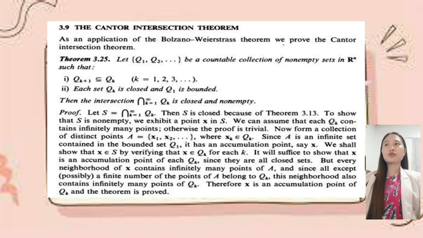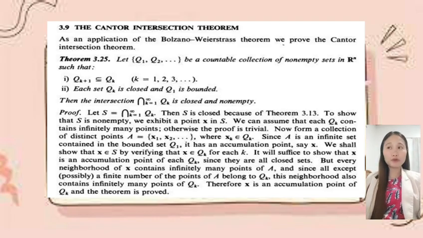Okay, so let's proceed to 3.9, which is the contour intersection theorem. As an application of the Bolzano-Weierstrass theorem, we prove the contour intersection theorem. Theorem 3.25: let Q sub 1, Q sub 2, and so on be a countable collection of non-empty sets in R^n, such that first, Q sub k plus 1 is a subset of Q sub k, where k is equal to 1, 2, 3, and so on. Each set Q sub k is closed and Q sub 1 is bounded. Then the intersection of Q sub k, where k is equal to 1 up to positive infinity, is closed and non-empty.